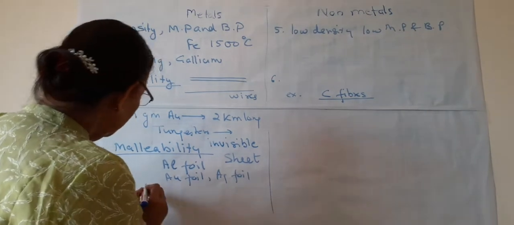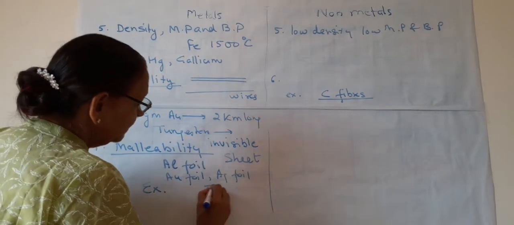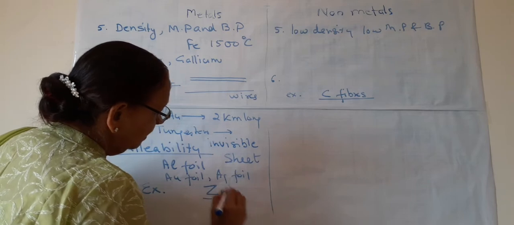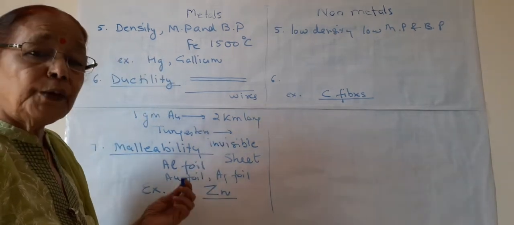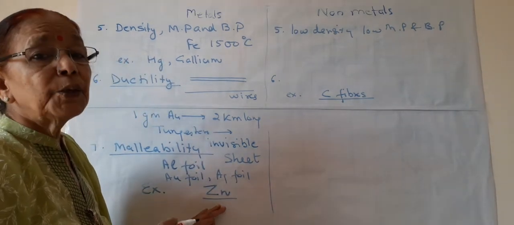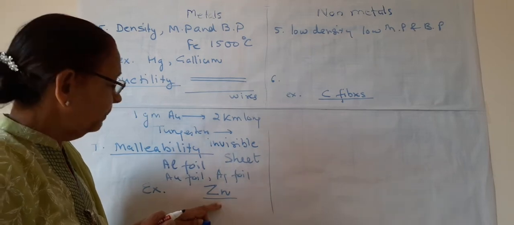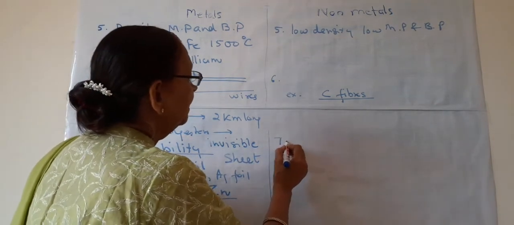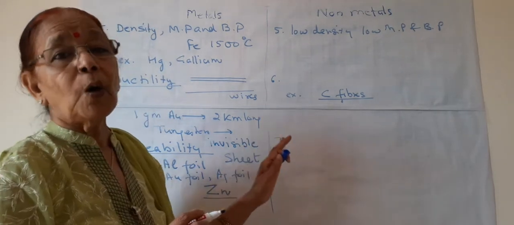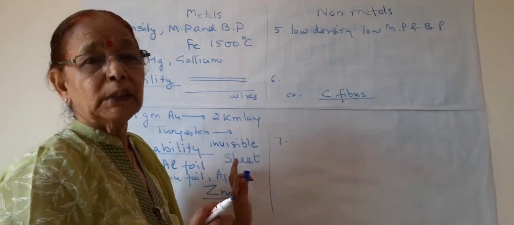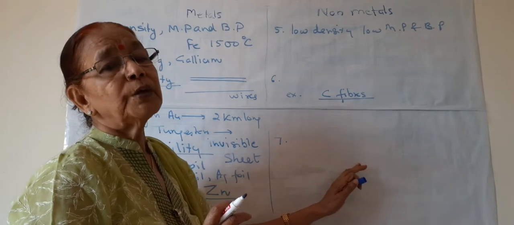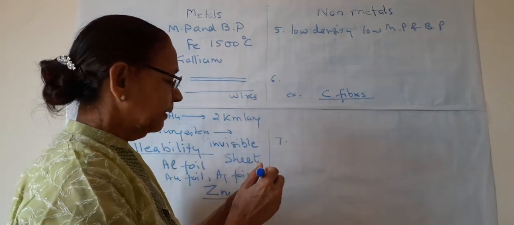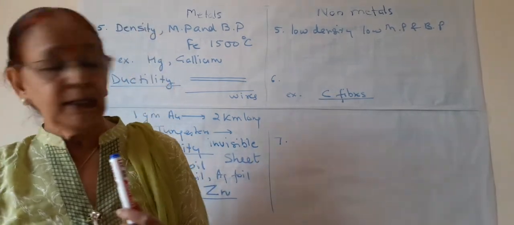The exception again is zinc. Zinc cannot be made into sheets as it is brittle. Sheets cannot be prepared from zinc. And on the non-metallic side, they are non-malleable. They cannot be formed into sheets. So this is the 7th property.